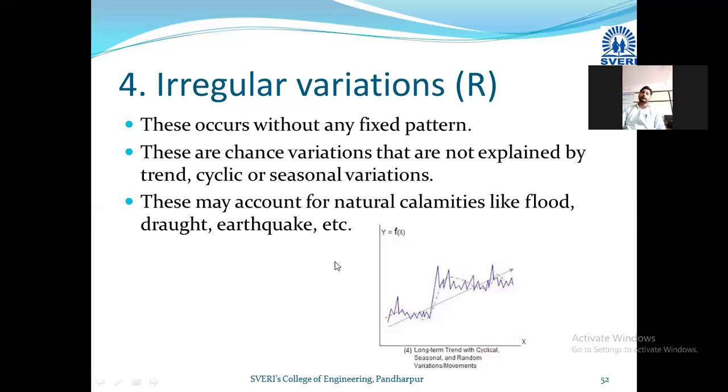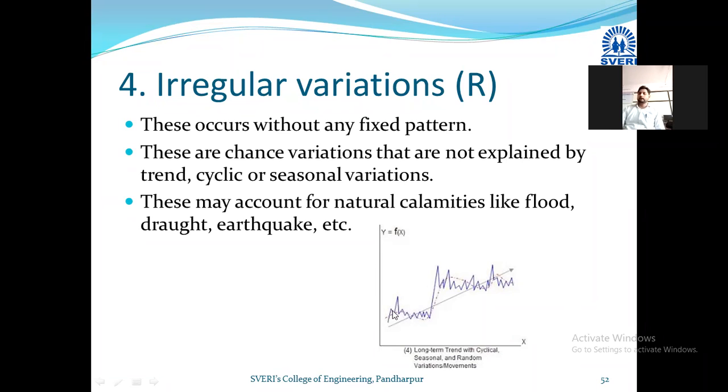It will happen in the market, and the effect of that event will fall on our production or on our forecasting. Such events will affect demand or forecasting, okay? So the effect of such events will be considered as the irregular fluctuation, or irregular variation.